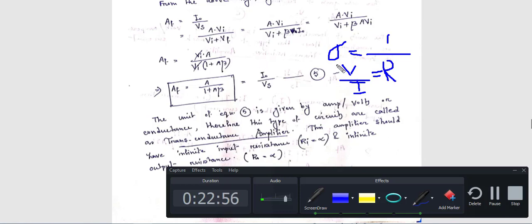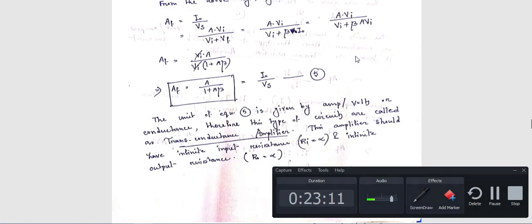That's why, as the gain comes in terms of the reverse of resistance, this type of circuit is specially known as transconductance amplifier. That means using this feedback amplifier you can also design a transconductance amplifier. Okay, next topic, I will design a transconductance amplifier using op-amp, and that circuit is quite easy compared to this circuit.